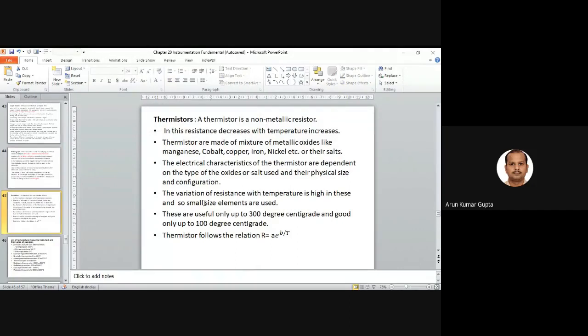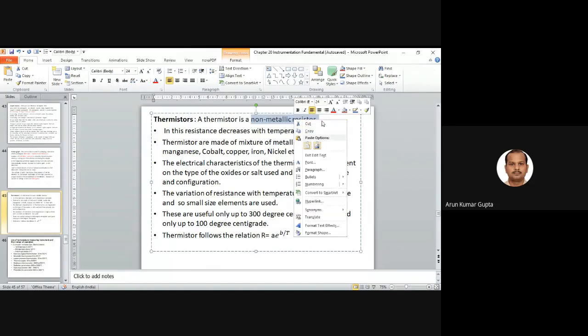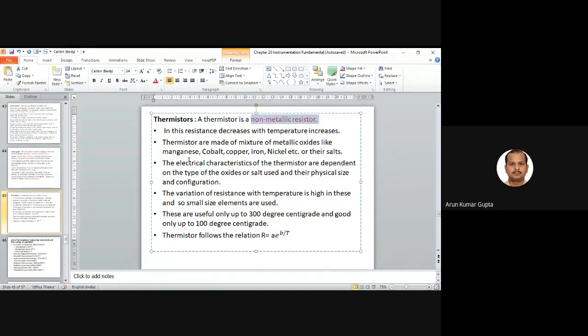Thermistor, basically, is a non-metallic resistor. In this, the resistance decreases as the temperature increases. A thermistor is made up of metallic oxides like manganese, cobalt, iron, copper, nickel, etc., or their salts. The electrical characteristics of the thermistor depend on the type of oxides or salts used and their physical size and configuration.